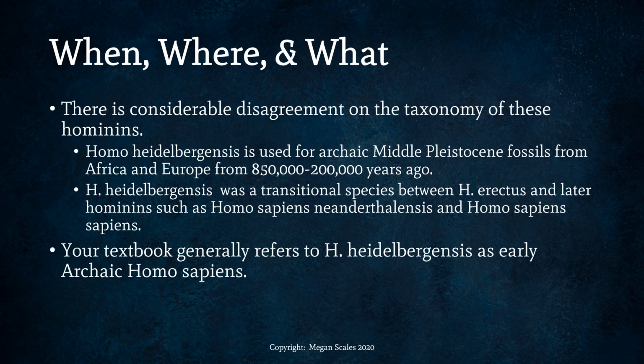And as I was mentioning at the beginning of this lesson, there is considerable disagreement on the taxonomy or classification of these hominins. Homo heidelbergensis is generally used for archaic Middle Pleistocene fossils from Africa and Europe that are dating from 850,000 to 200,000 years ago. Homo heidelbergensis was a transitional species between Homo erectus and later hominins, such as Homo sapiens neanderthalensis and Homo sapiens sapiens. Depending on what textbook you have, they may call these specimens Homo heidelbergensis or archaic Homo sapiens.